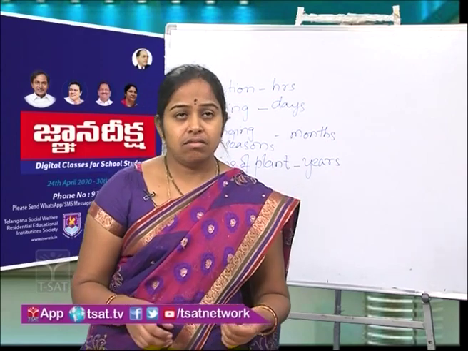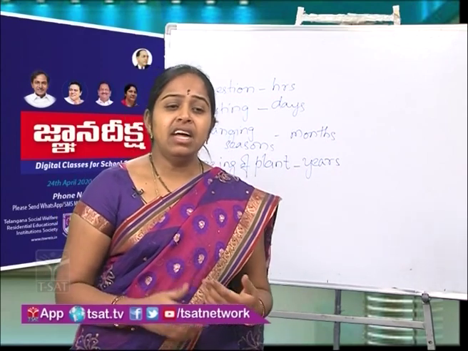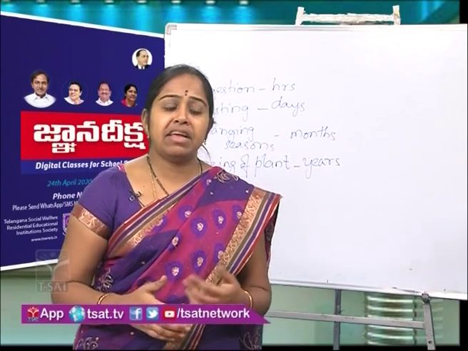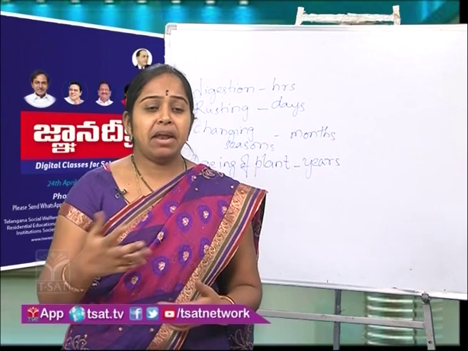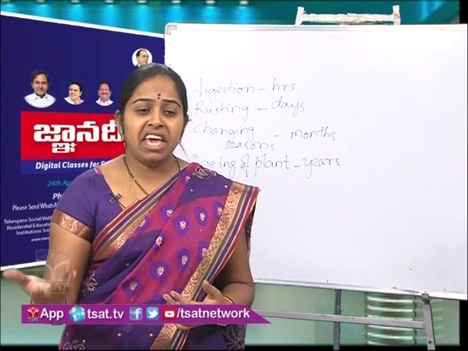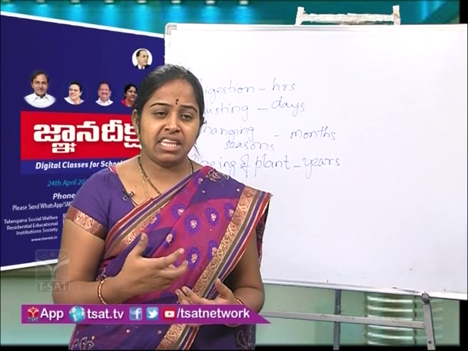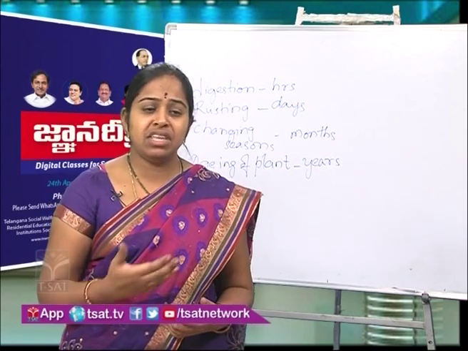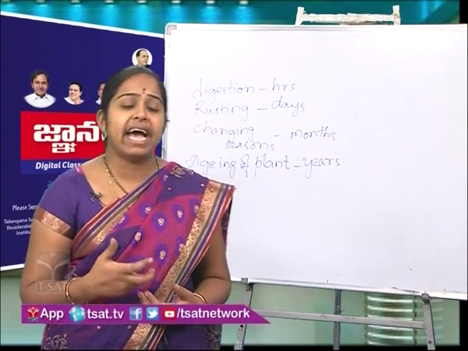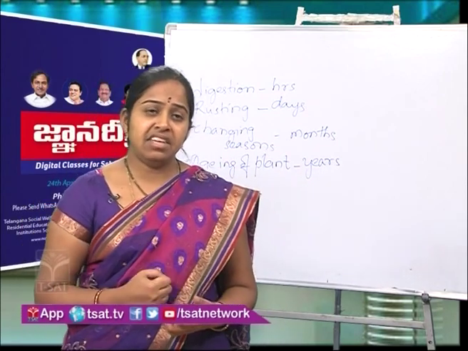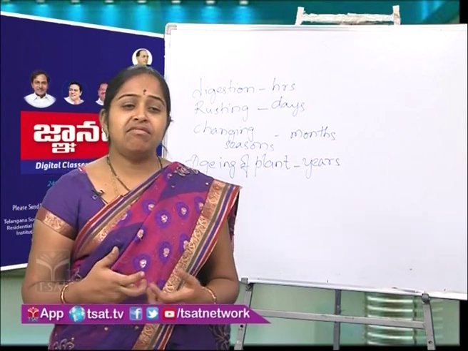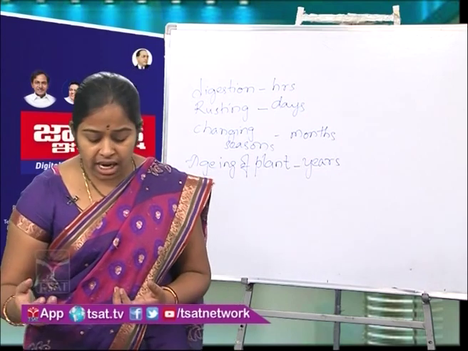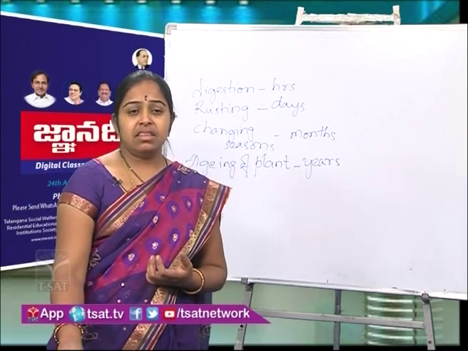Similarly, in some cases like breaking of glass, you can't get back the glass again, or baking of chapati. After baking chapati, you can't get back the dough. So all these cases where you can't get the original substance back are called irreversible changes. Breaking of glass and the others are all examples of irreversible changes.